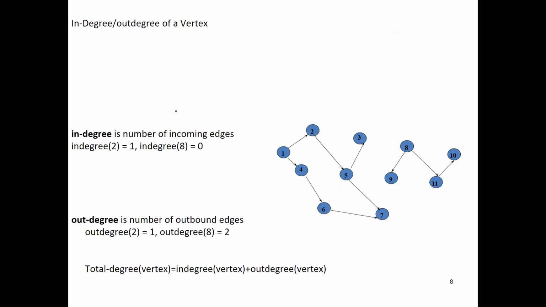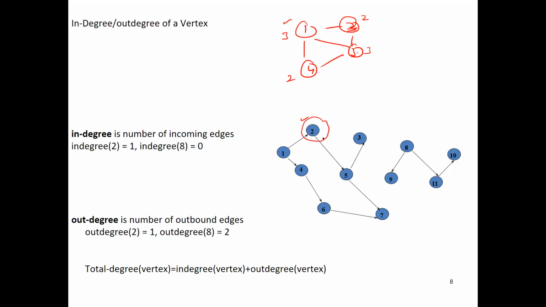Then there is a term called degree of a vertex. There are two terminologies. If you are using a directed graph, there is in degree and out degree. If there is an undirected graph, the degree of a vertex is merely the total number of edges associated with it. The degree of vertex 1 is 3. Degree of vertex 4 is 2. Degree of vertex 3 is again 3. Degree of vertex 2 is 2. That is called degree of a vertex. If you're dealing with directed graphs, there are the terms in degree and out degree. In degree means the count of the incoming edges.